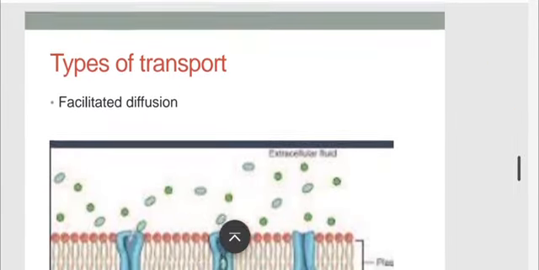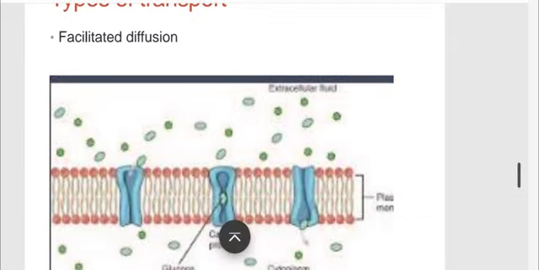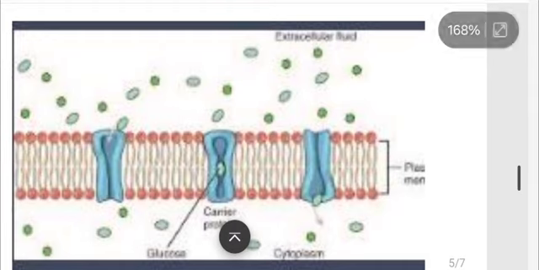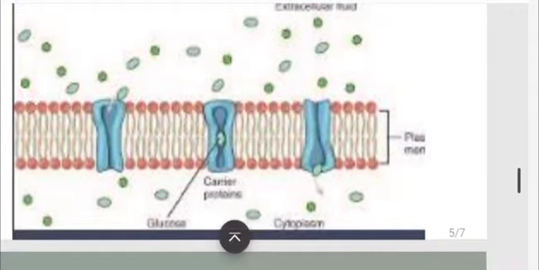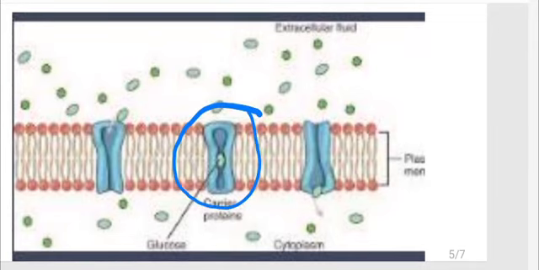It is the same one that we discussed now, diffusion, but this time it is facilitated diffusion. In simple English, something facilitated is that it's eased. So it's like diffusion that is helped. And this diffusion is helped to be carried out by something called carrier proteins. Sorry, the picture is a bit blurry, but it's those blue structures. They're embedded in the phospholipid bilayer.